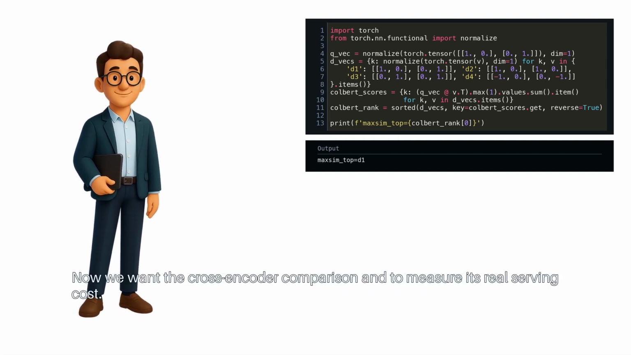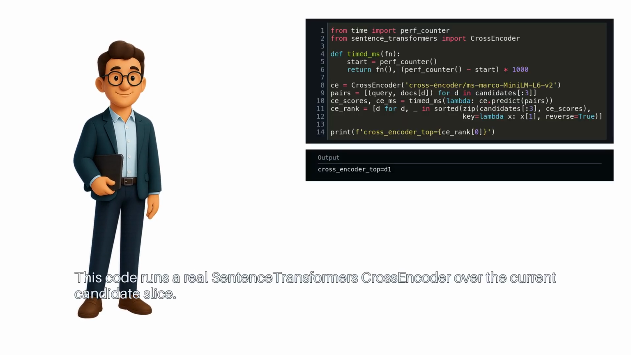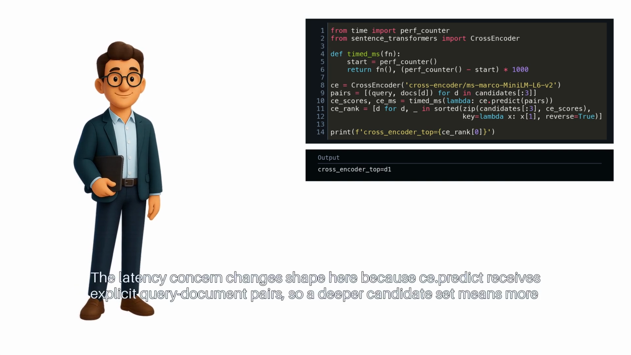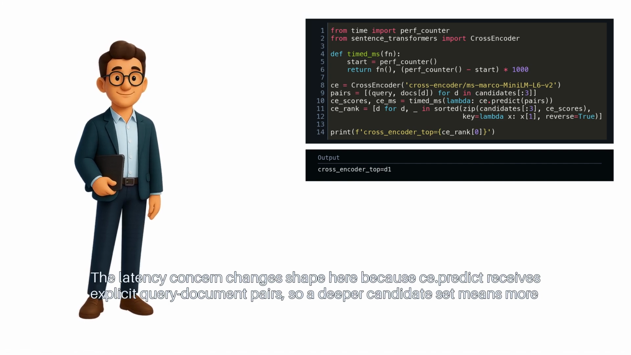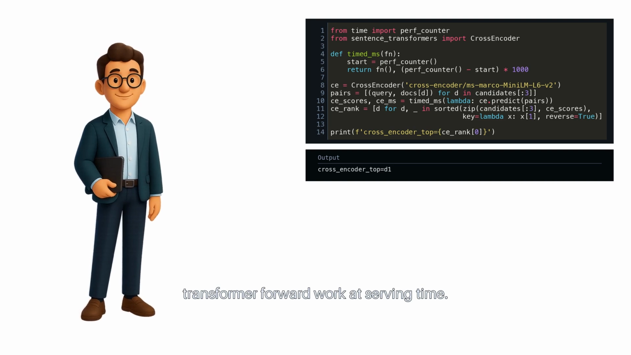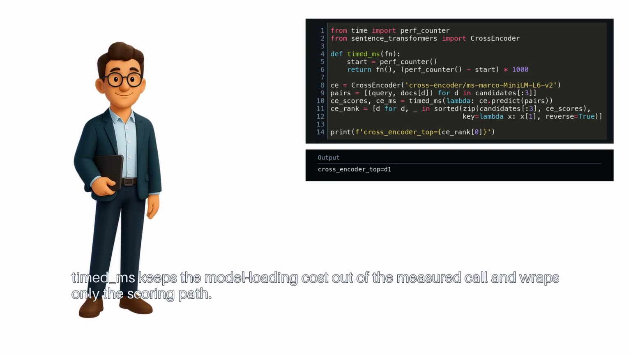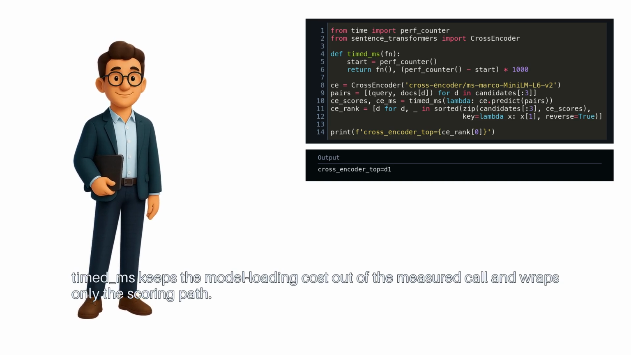Now we want the cross-encoder comparison and to measure its real serving cost. This code runs a real SentenceTransformers CrossEncoder over the current candidate slice. The latency concern changes shape here because ce.predict receives explicit query document pairs. So a deeper candidate set means more transformer forward work at serving time. Timed ms keeps the model loading cost out of the measured call and wraps only the scoring path.